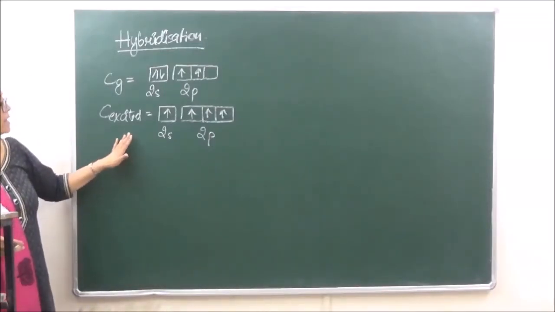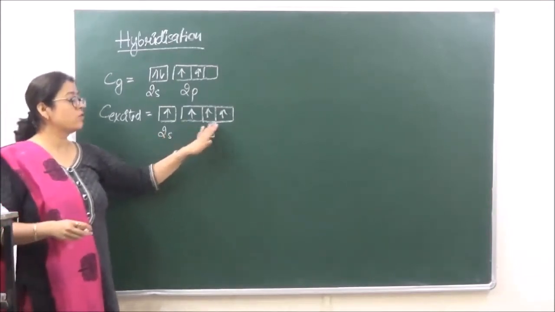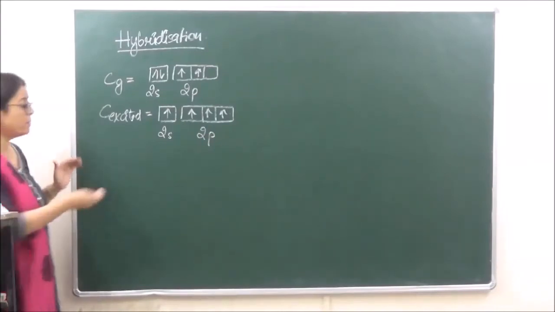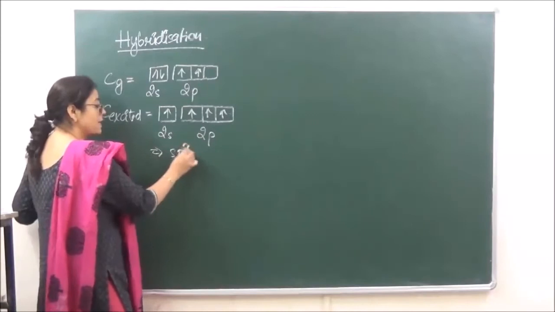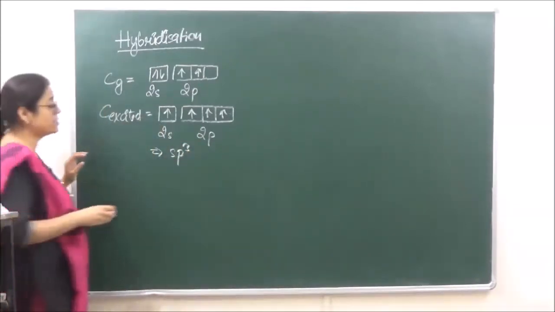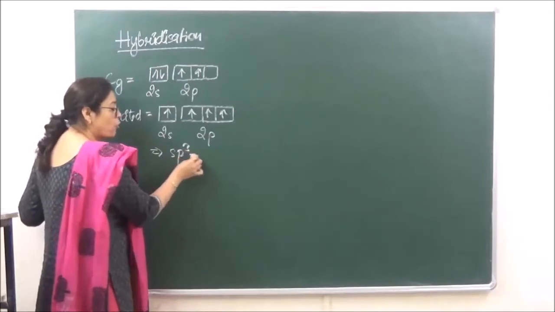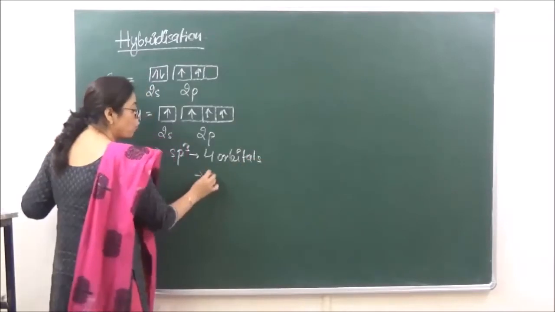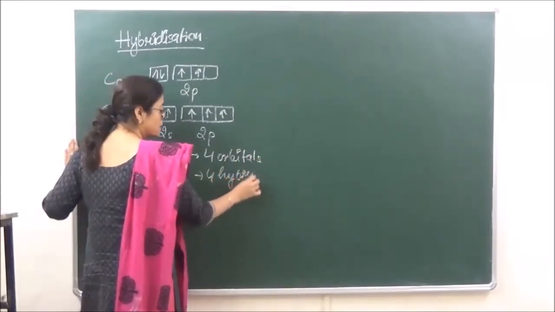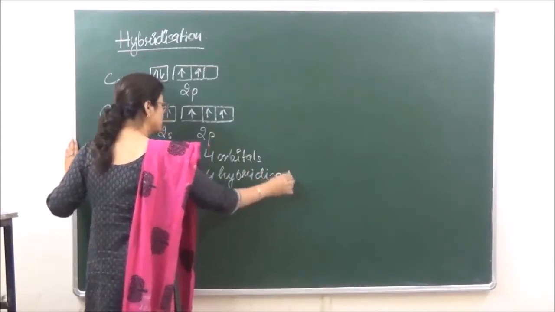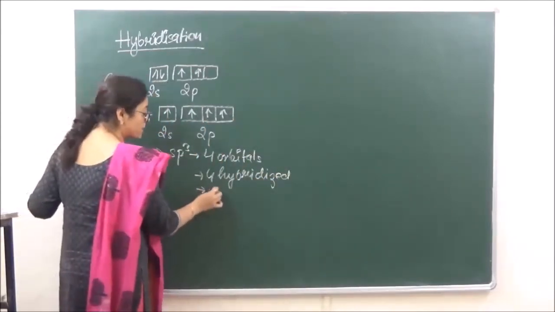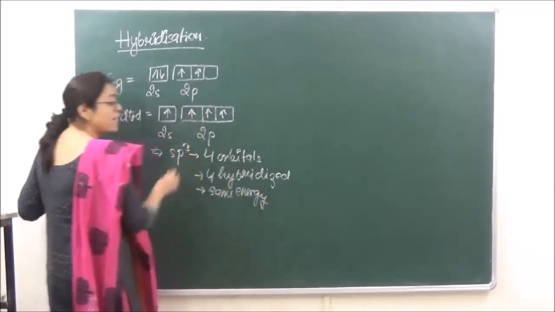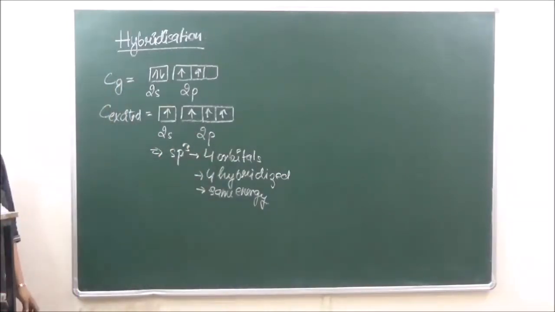So in this case, we are saying that 1 s orbital and 3 p orbitals are going to intermix with each other and form hybridization, which is known as sp3. ठीक है? अब this sp3 hybridization, you can see over here 4 orbitals are participating to give us 4 hybridized orbitals, and these 4 hybridized orbitals have the same energy. This is what hybridization is.